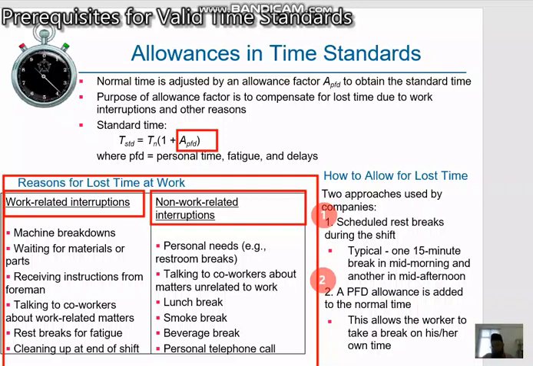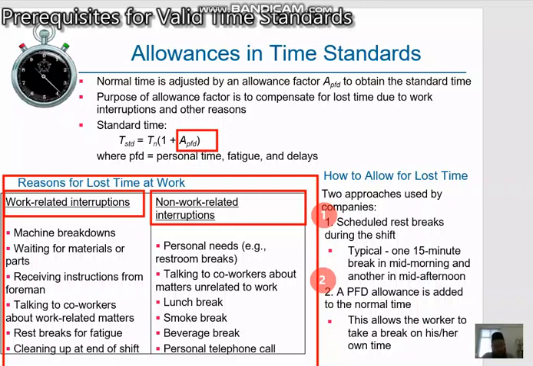Okay, so on the first approach, schedule rest breaks during the shift. The scheduled breaks are planned periods set aside during the shift as break time from work. For example, lunch breaks are almost always handled this way. Many companies treat rest breaks the same way, specifying one rest break in the morning and one in the afternoon. The duration of these breaks is typically 5 to 15 minutes, and all workers take their breaks during these specified times, and the workers are paid during these breaks.